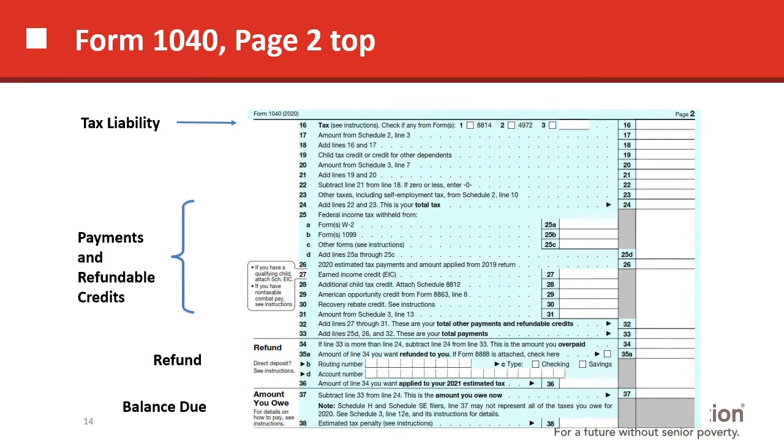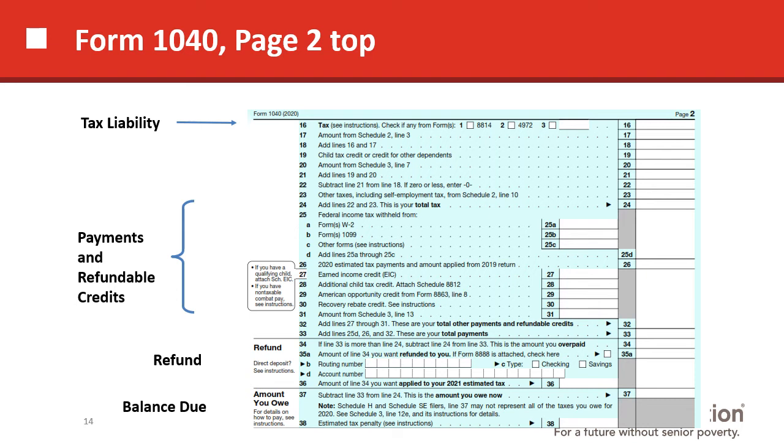Now we go to the top of the 1040 on page 2, and we look at the tax liability. So the very first line, line 16, tells us what the tax is on the income that was listed on the front page. Then we get down into the payments and refundable credits section. So we can see the total tax on line 24. We can also see federal income tax withheld from W-2s or 1099s. So now we're looking at what the taxpayer actually paid toward their tax liability. The W-2s, 1099s, other forms.